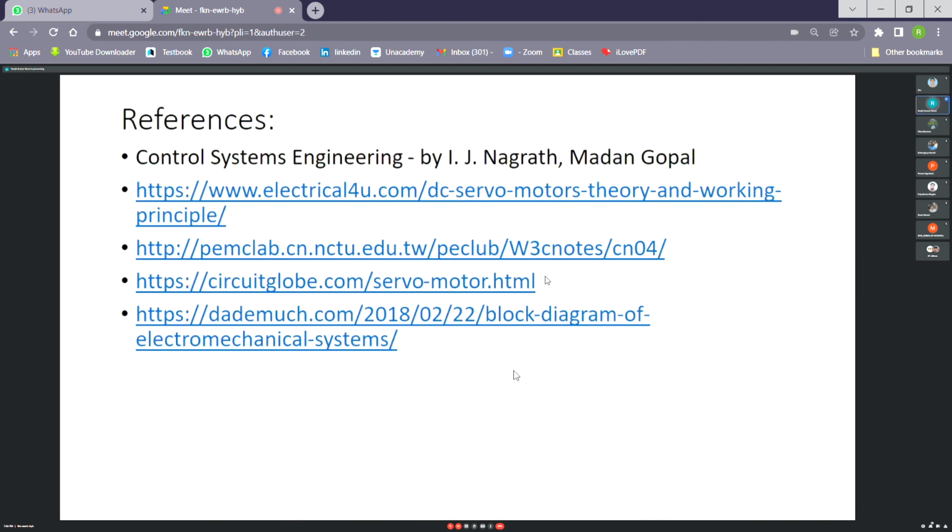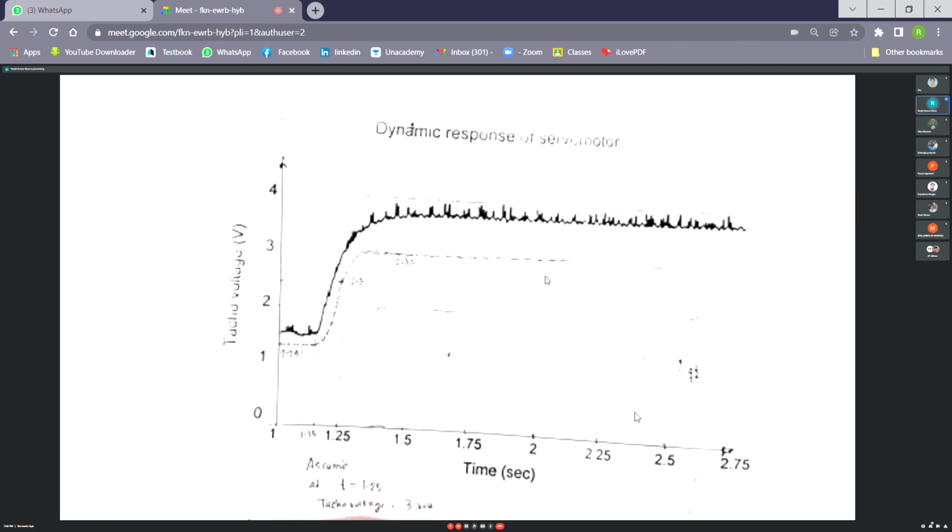So these are the references, you can go through them. This book I hope you already studied, Nagrath and Gopal, and I have also given a few web links. You can go through them for more technical details about the DC servo motor.